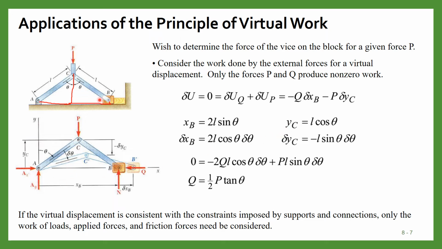Similarly, you can write the expression for yC. So yC is L cos theta. Then we can differentiate: delta yC is minus L sine theta delta theta. So now we can put these expressions in this equation. The final equation of delta work, virtual work, is minus 2QL cos theta delta theta plus PL sine theta delta theta, and from this we can get the expression Q is equal to half of P tan theta. So if we know the value of P, then we can calculate Q, or if we know Q, we can calculate P. So this is how we can do the problems related to virtual work.